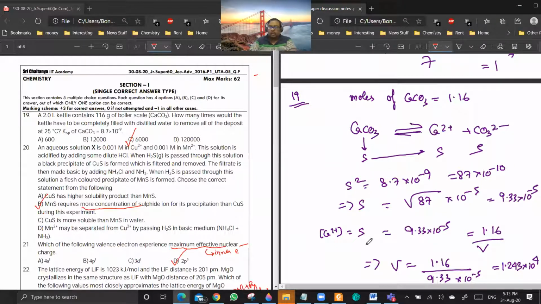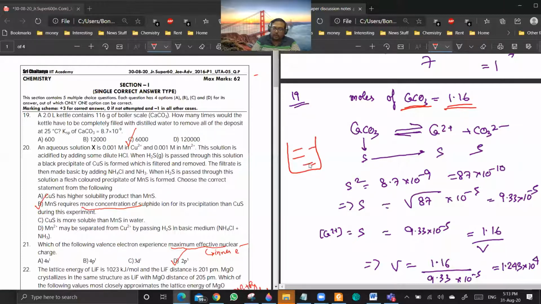Let us see how. See, the moles of calcium carbonate is 1.16. Now you see, this calcium carbonate has to be completely dissolved in whatever water we are using. So every time you are filling the water and then removing it, it is taking away some amount of calcium 2 plus. Suppose I am collecting all the water which I am using in that kettle in a bigger vessel.